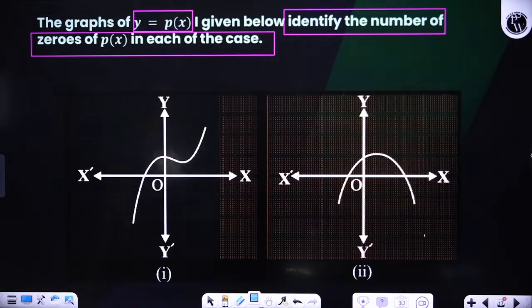And also you can tell me the nature of the polynomial. Nature of the polynomial, whether it is cubic, quadratic or linear. Identify the second one also, let us see.